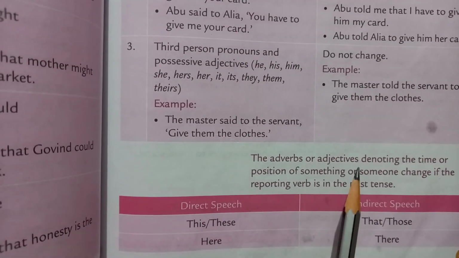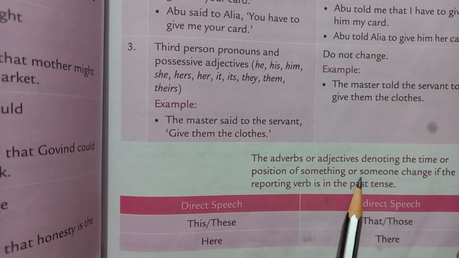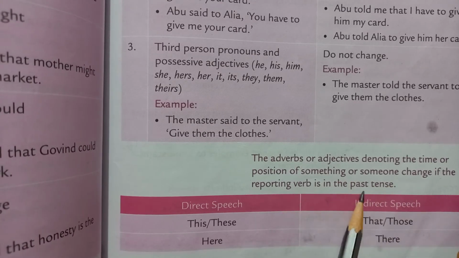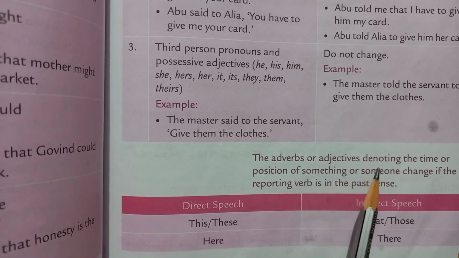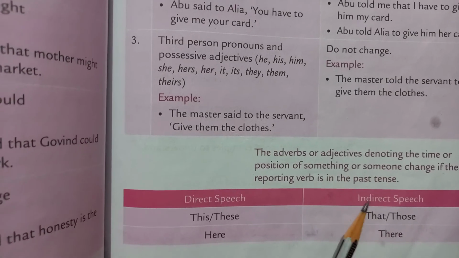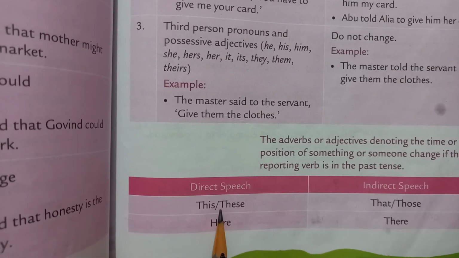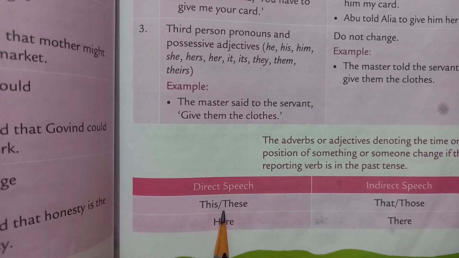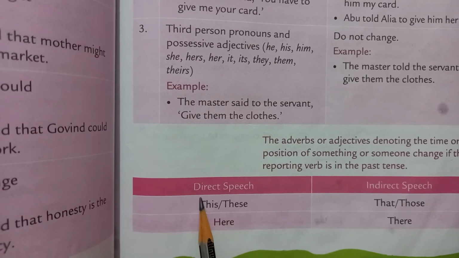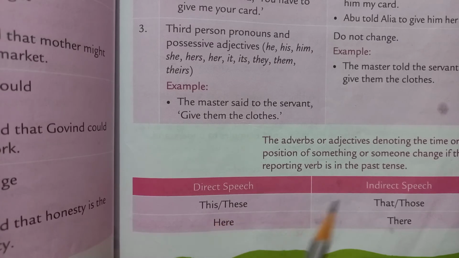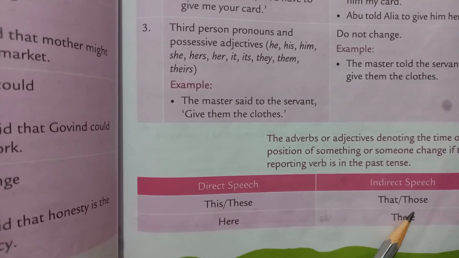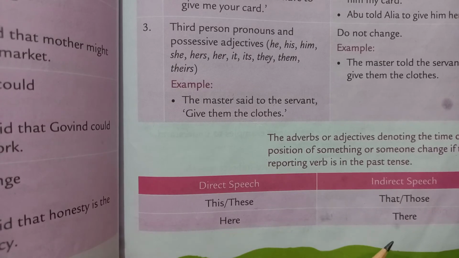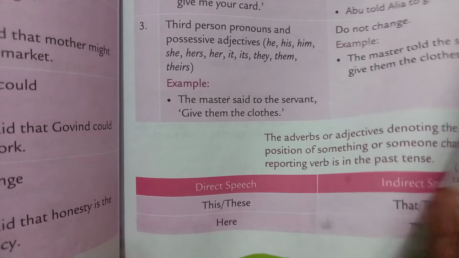Now see, the adverbs or adjectives denoting the time or position of something or someone change if the reporting verb is in the past tense. So if the reporting verb is in the past tense and it is denoting time, then it will change in indirect speech. Now see: this, these in direct speech; in indirect speech, that, those. Means this will change into that and these will change into those. Here will change into there.